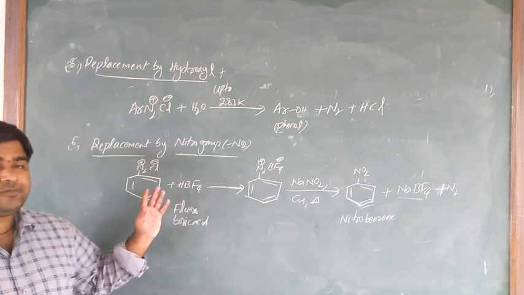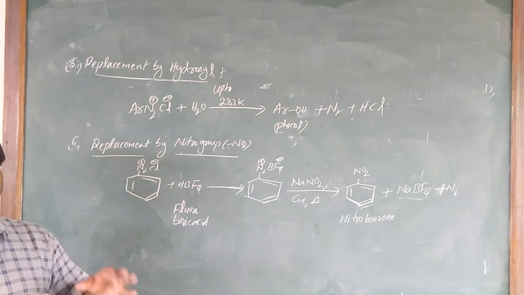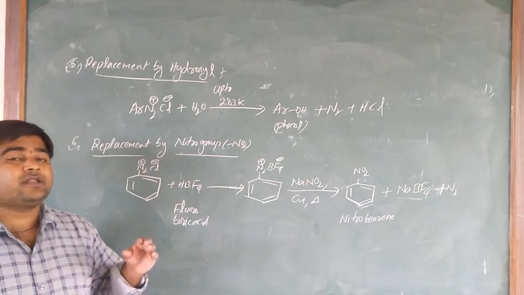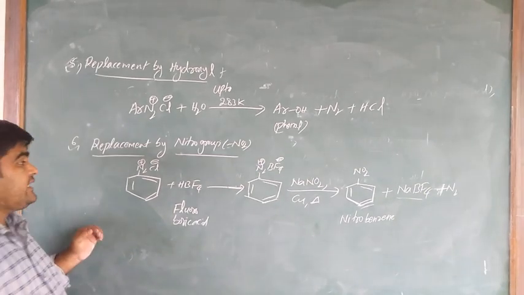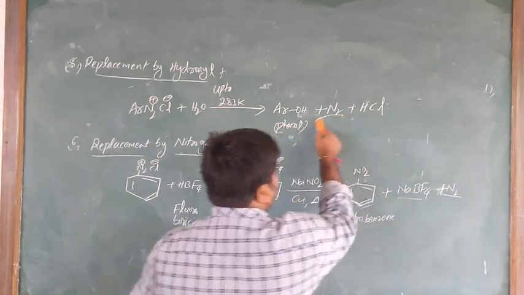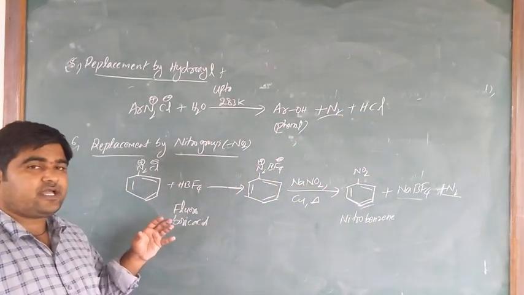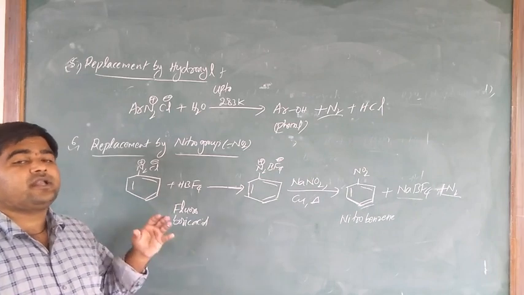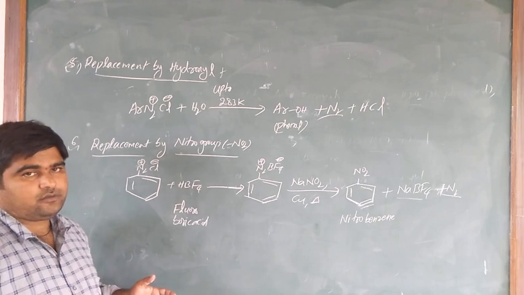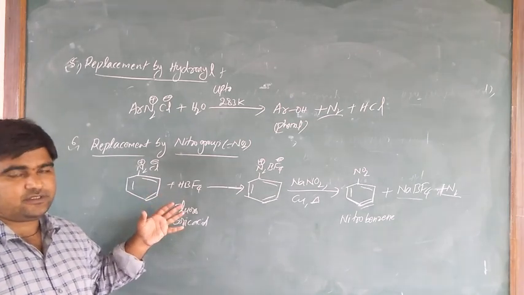So these are examples for reactions involving replacement of the diazo group. Nitrogen is released as nitrogen gas in all of these products. So these are examples for reactions involving replacement of the nitrogen group only. Is it clear? Very, very important. Okay, so these are the examples, the chemical equations.